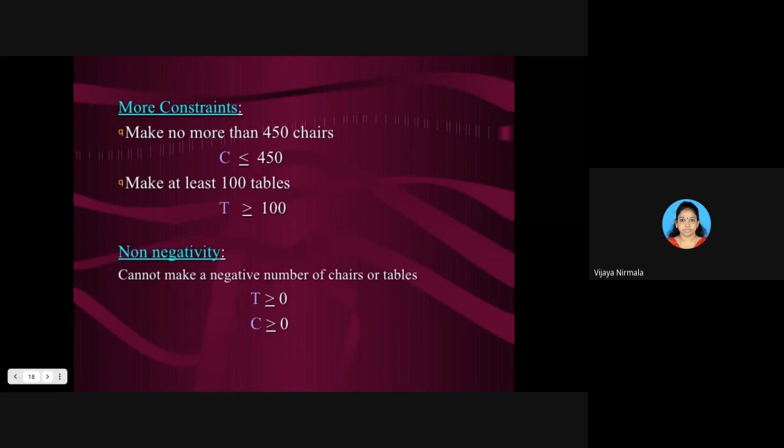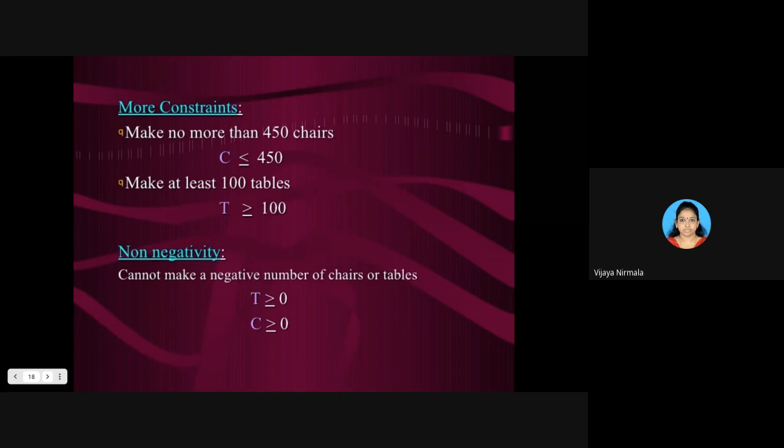Make no more than 450 chairs, in the sense C must be less than or equal to 450. And the next constraint is make at least 100 tables. Whatever T you have decided, you have to make at least 100. It means it must be equal to 100 or greater than 100 but not less than 100. So T is greater than or equal to 100. Now did you understand?